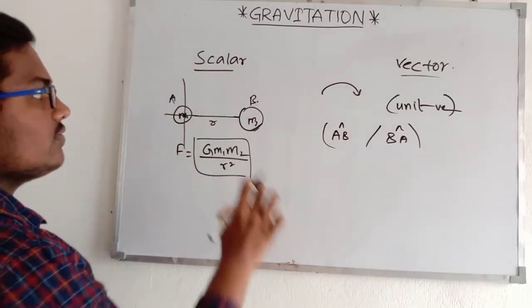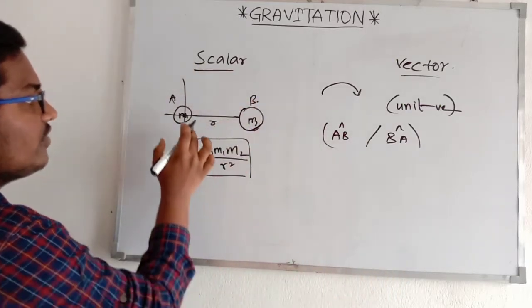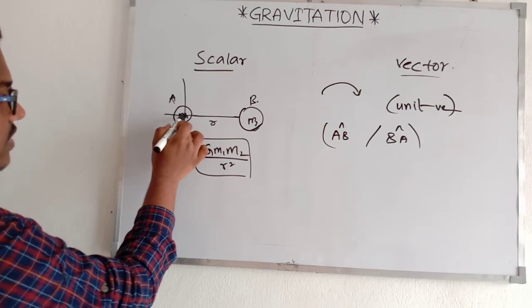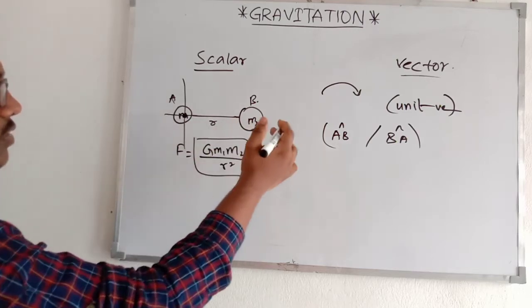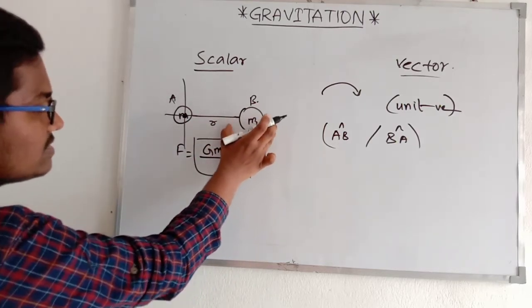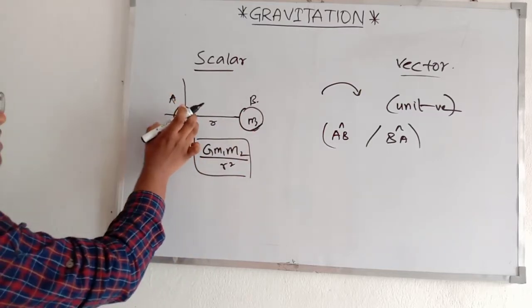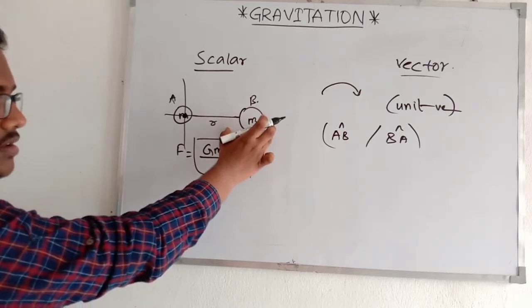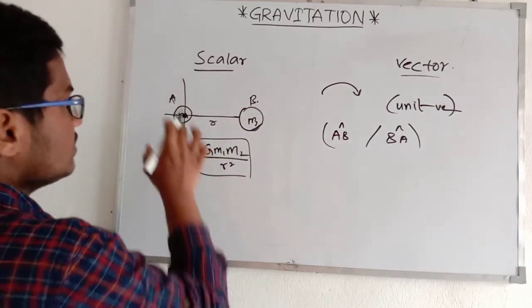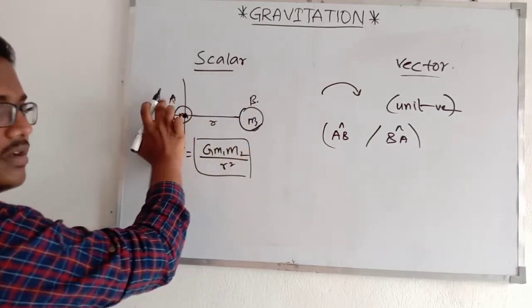So the direction of the gravitational force, when you are calculating the force exerted by this mass on that mass, has two possible cases, AB cap or BA cap.